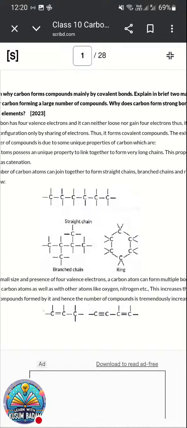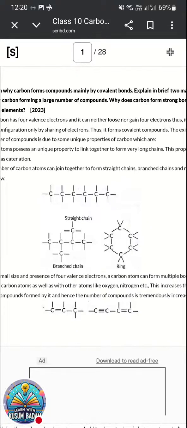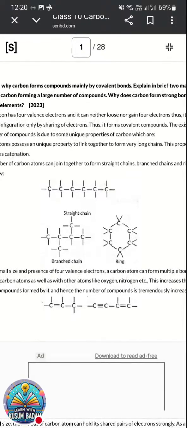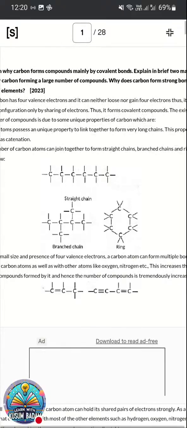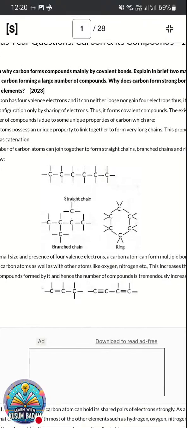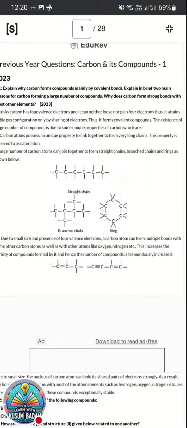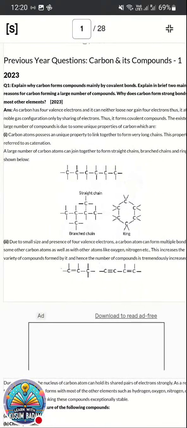The carbon atom forms compounds mainly by covalent bonds. Explain why, and also give any 2 reasons why it forms a large number of compounds. And why does carbon form strong bonds with other elements? This was the question. Answer to the first one, why carbon forms covalent compounds: carbon is tetravalent in nature. It can neither lose 4 electrons nor gain 4 electrons to form an ionic bond. So it shares with other elements to form covalent bonding.